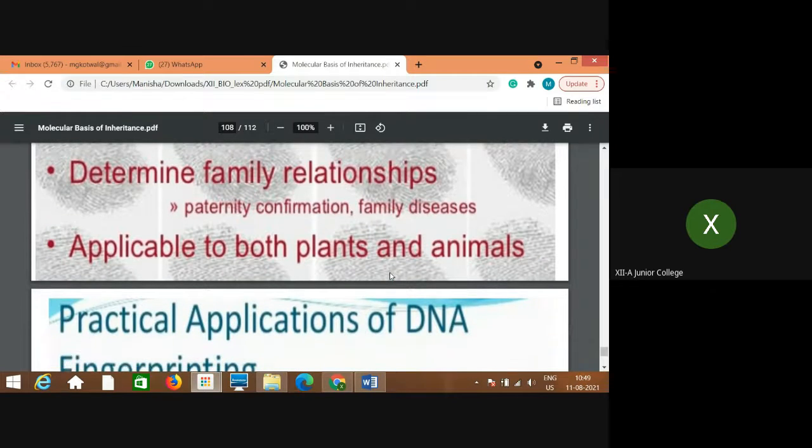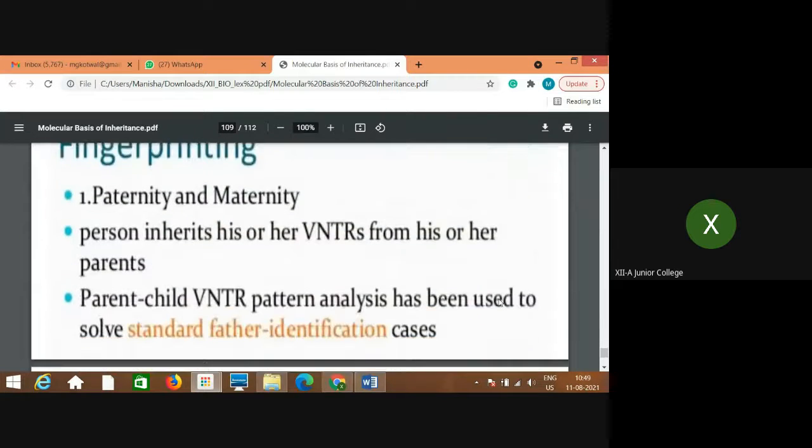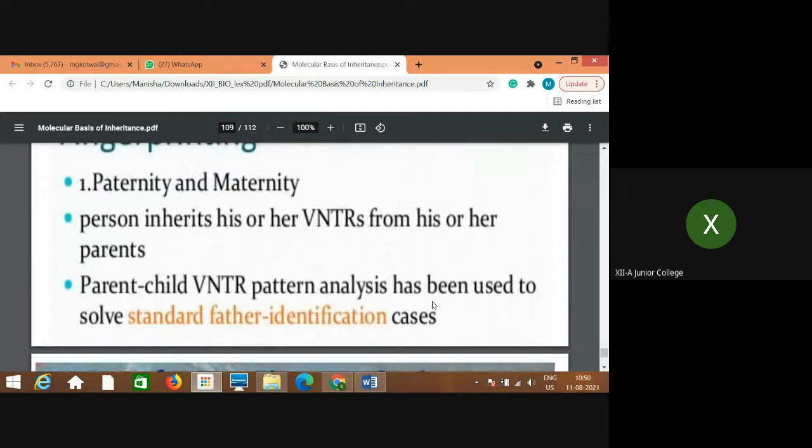Then it is applicable to both plants and animals. In the same way, in case of plants as well as animals, DNA fingerprinting is very important to study evolution, the relations between nearby families, or characteristics, etc.